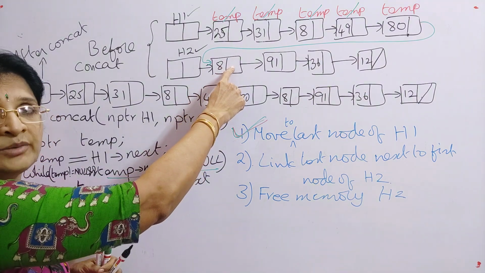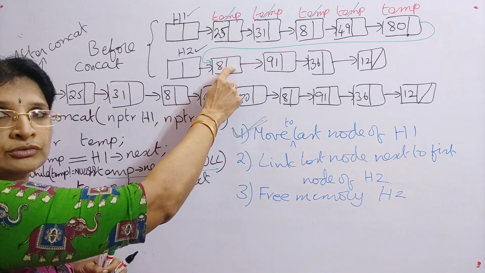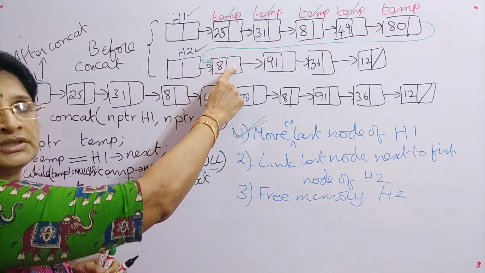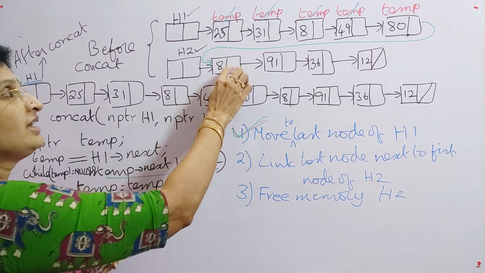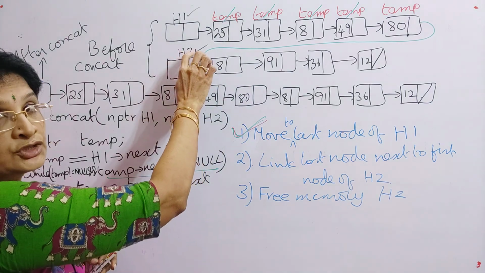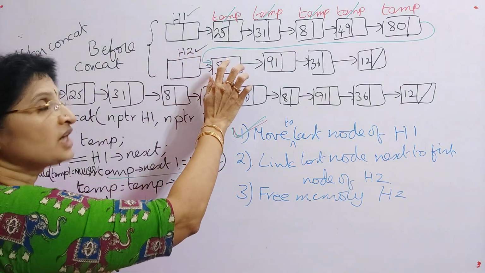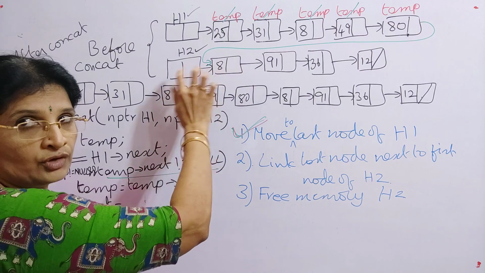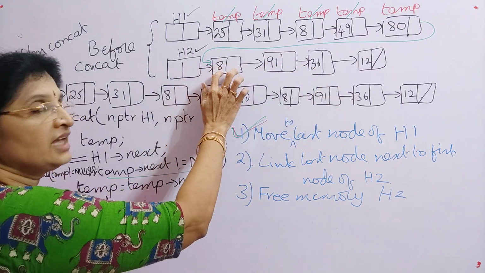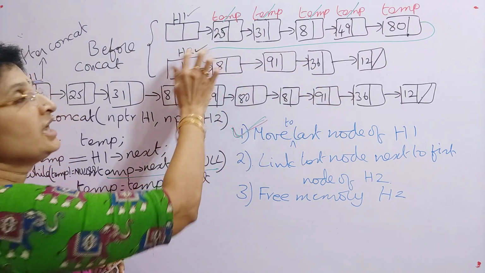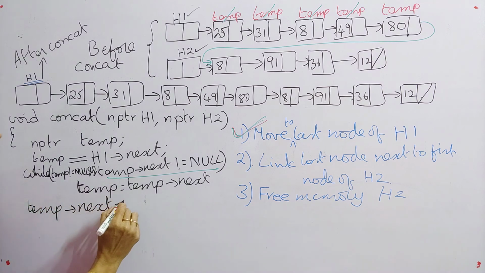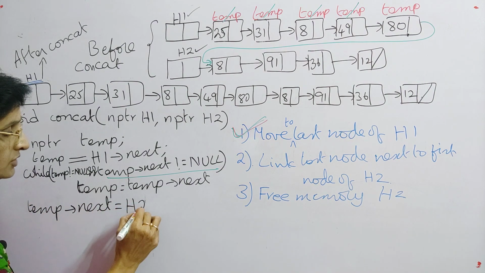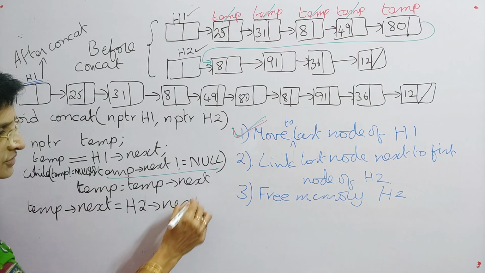Address of the node 8 means here 8 is the first node of H2. So that's why what you can do? Just you can give it as 8 is available where? In H2 next. H2 next contains the address of the first node of your second list. So 8 address is given in H2 next. So just give that. So it is H2 next.